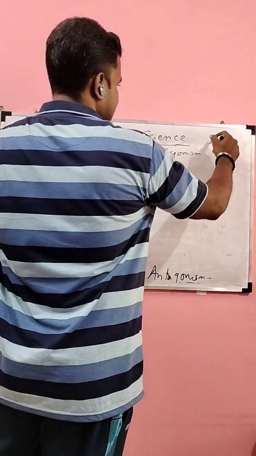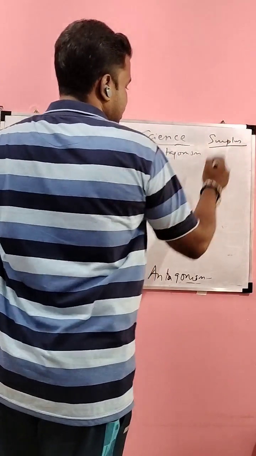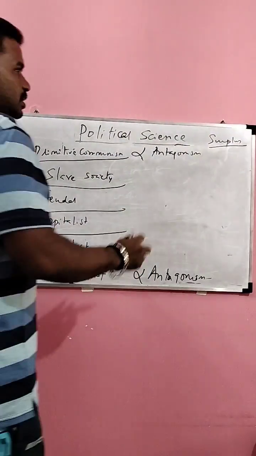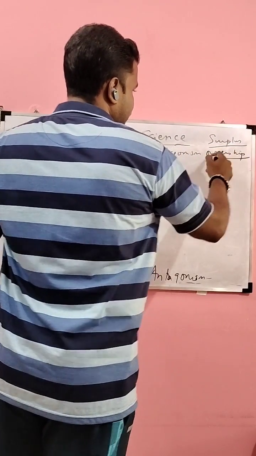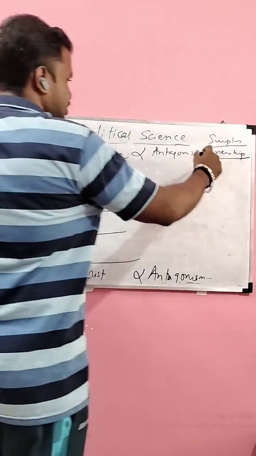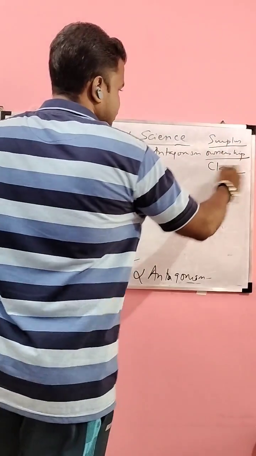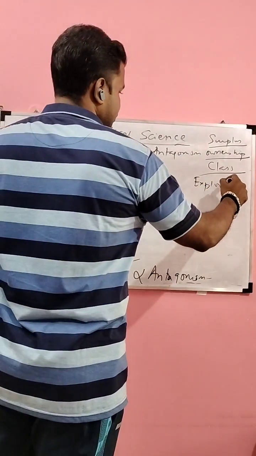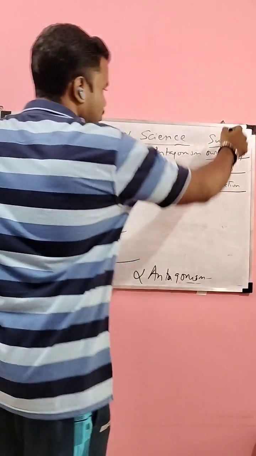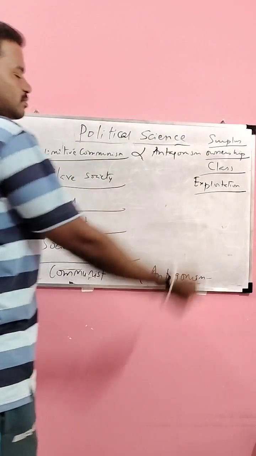Later, surplus emerged. With the surplus, emerged the concept of ownership. With the concept of ownership, emerged the concept of class. Emerged the concept of exploitation. So this is how it led to antagonism.